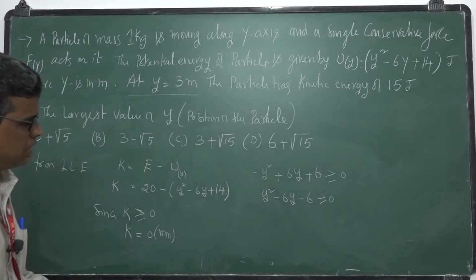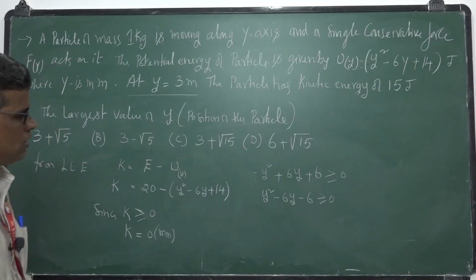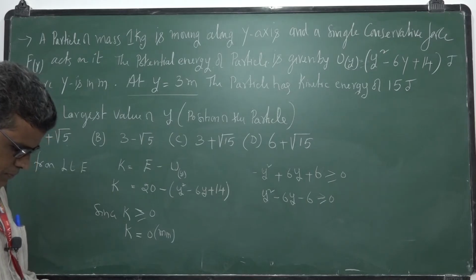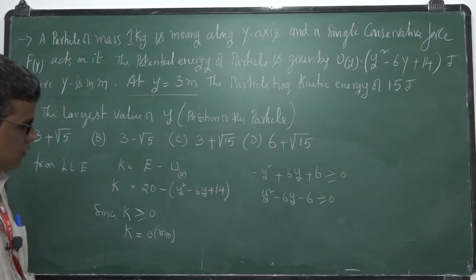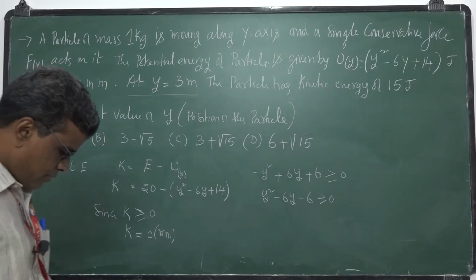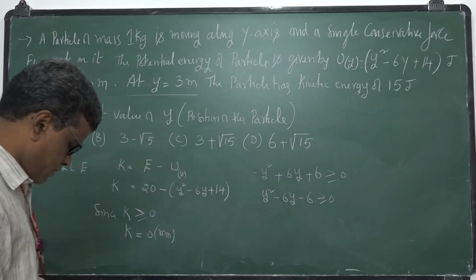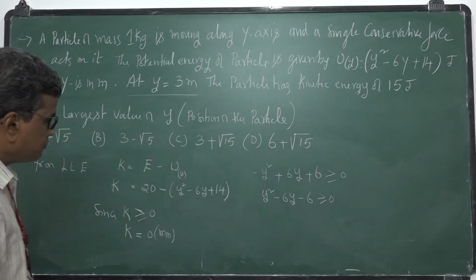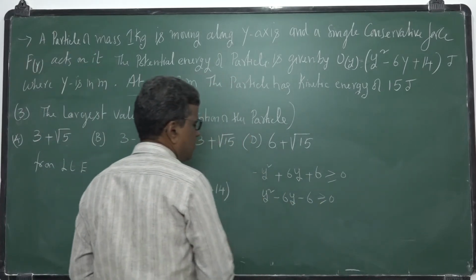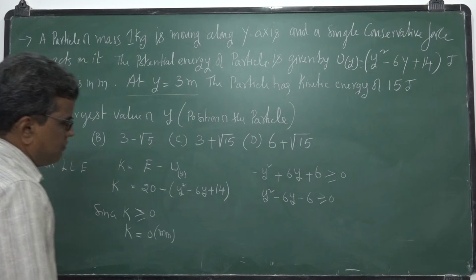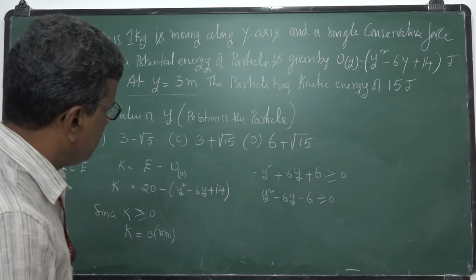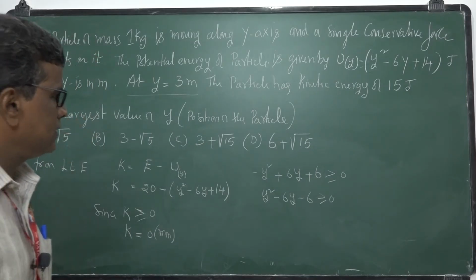You have to simplify this; you will get a quadratic equation.